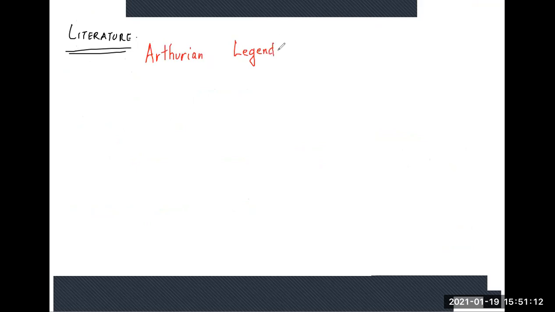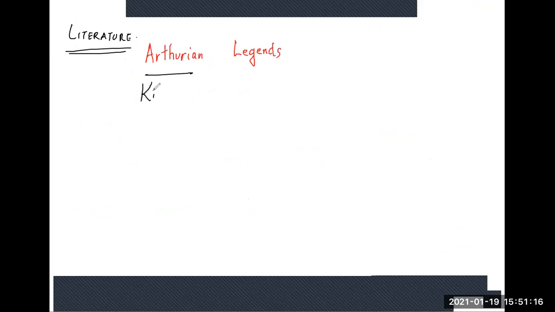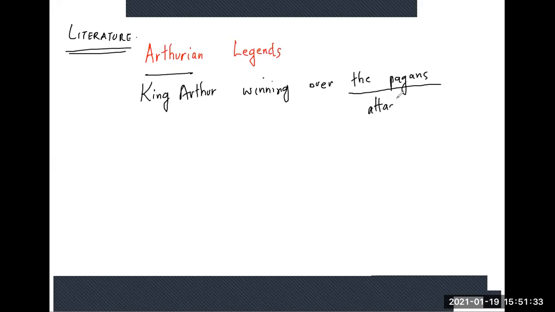These are legendary stories based on King Arthur winning over the pagans. The pagans are represented by the figures that are coming to attack their nation.